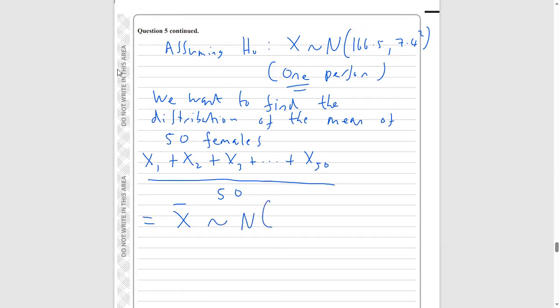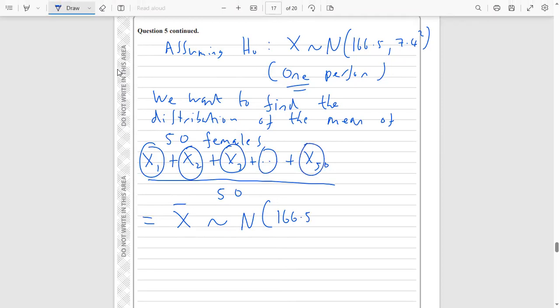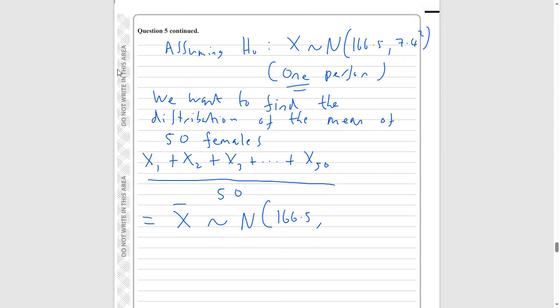Hopefully you would have seen in class that the distribution of the mean of normal distributions has the same mean as one person. So the mean doesn't change. If you think about it, every one of these normal distributions has the same mean, because you have 50 females from the same distribution. Then you add up the same means and divide that total by 50, so you get the same mean as before. So the mean of the normal distribution for the mean of the 50 females in the sample is still 166.5.